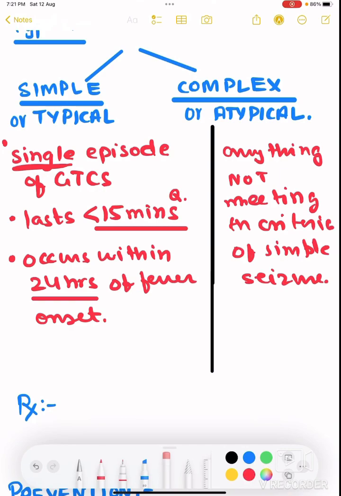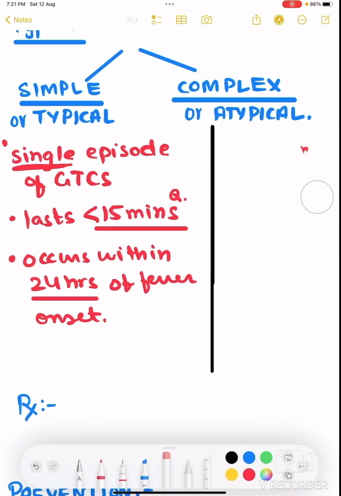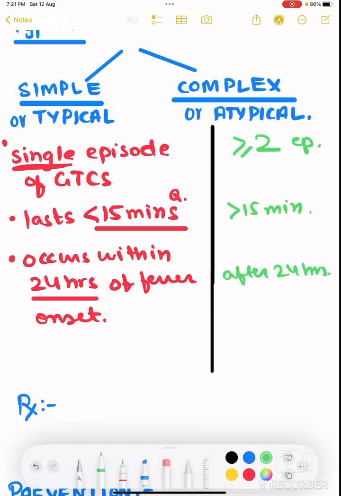So extremely easy. Let me write it this way, it will be easier for you. More than or equal to 2 episodes of GTCS, lasting more than 15 minutes, or occurring after 24 hours. Very easy. This particular thing you have to remember, it is generally asked in questions.